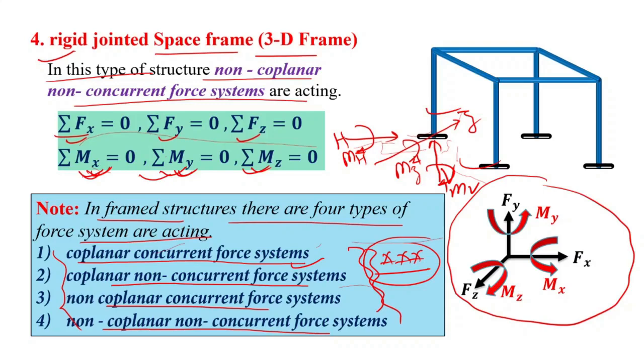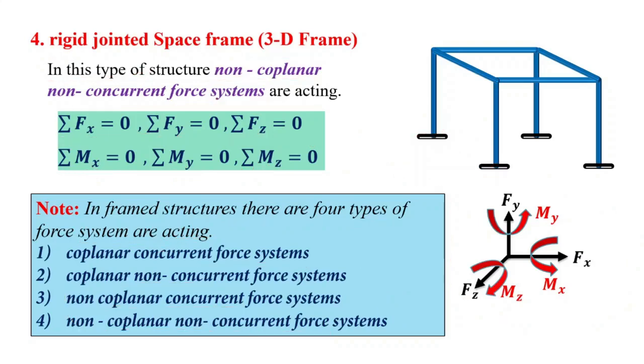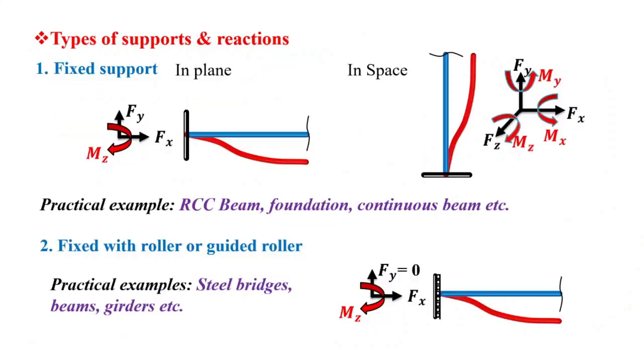Now let us discuss the various types of supports and reactions, right? So our first support is the fixed support. Suppose this is the half portion of a beam, and here one support is there, that is a fixed support, something like this. So when we apply load, it will deflect something like this, as shown here.